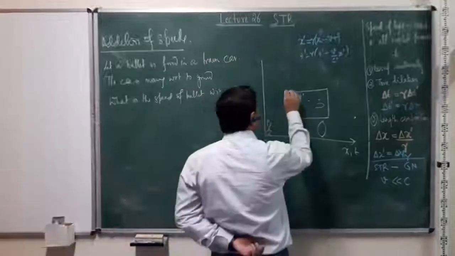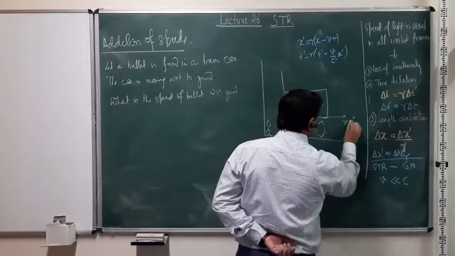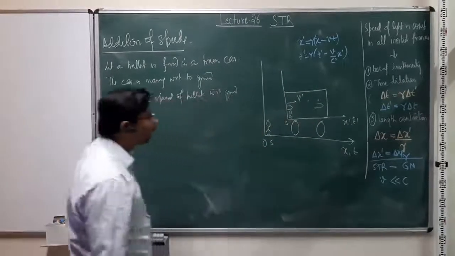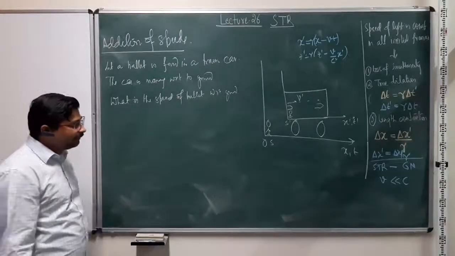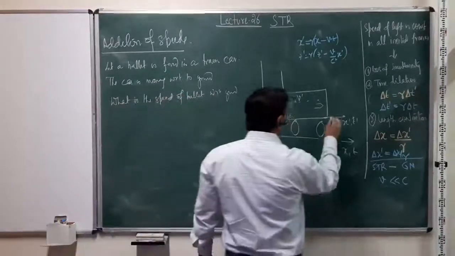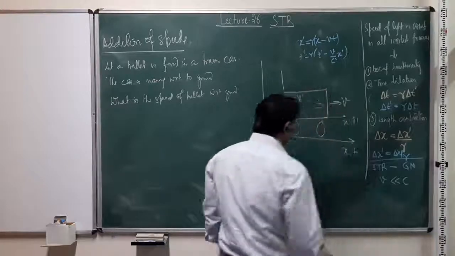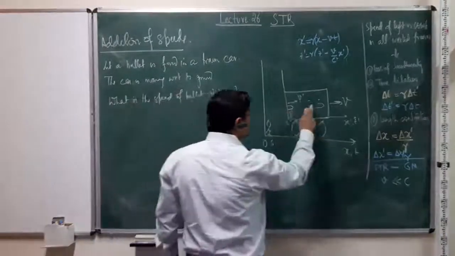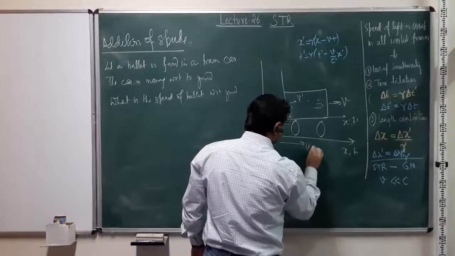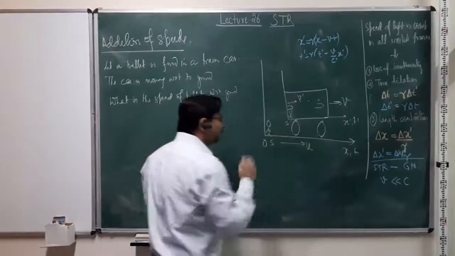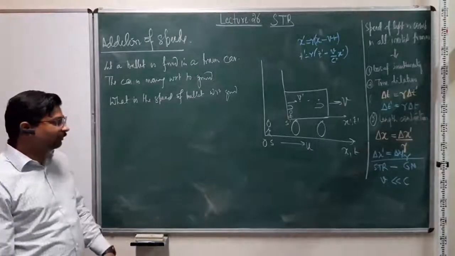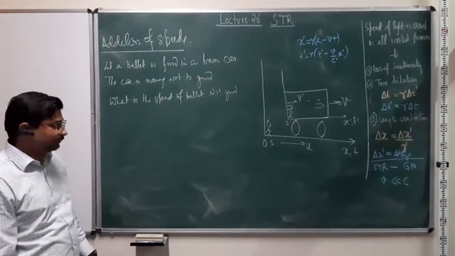The train car then makes another reference frame, x prime, t prime, origin S prime. The bullet has a velocity v prime in this frame. The train car itself is moving with speed v with respect to this frame S. So what is the speed of this bullet, let's call it u, in the frame S, as observed by the observer in frame S?